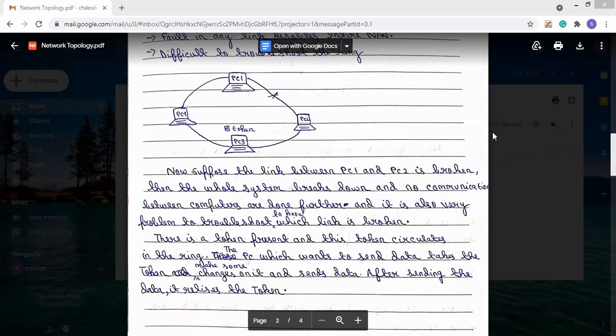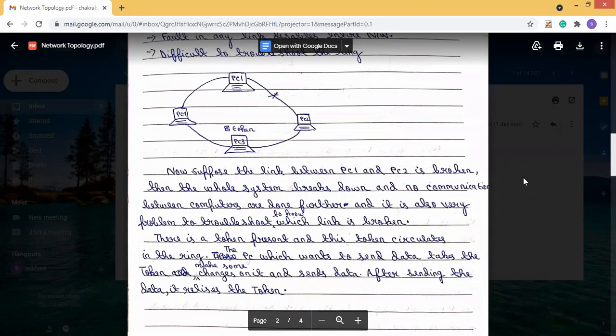Here it is also very difficult to troubleshoot in the ring. In a ring network, it is very difficult to troubleshoot. And there is a token present, whose use I have already mentioned. There is a token present in the ring, and whichever PC wants to send data takes the token, makes some changes on it, and sends the data. After sending the data, it releases the token.